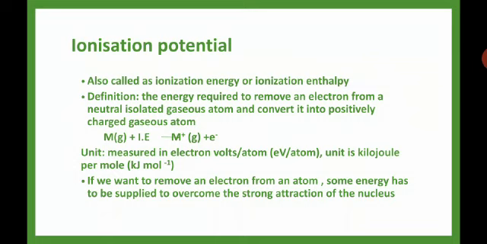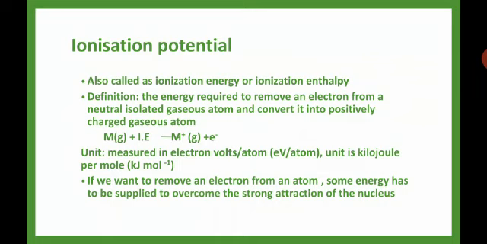Next, ionization potential. Ionization potential is nothing but ionization energy. It is the energy required to remove an electron from a neutral isolated gaseous atom. If you want to make an atom into an ion, you have to remove the electron. The energy required to remove the electron is the ionization potential. The energy released during the combining of an atom is called electron affinity. The unit of ionization potential is electron volt per atom.